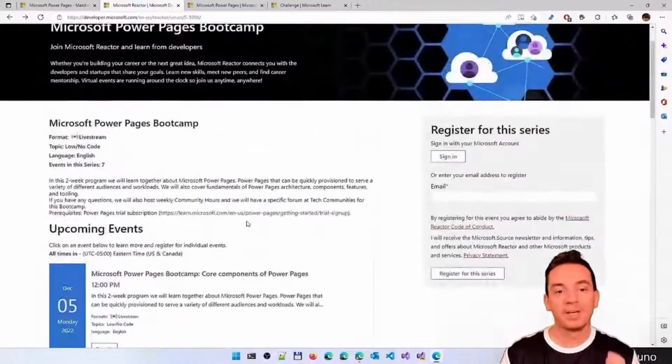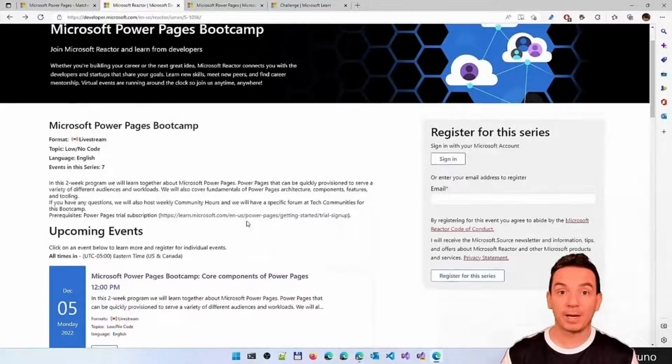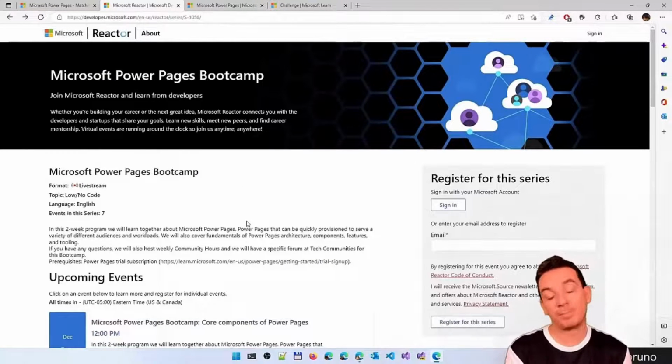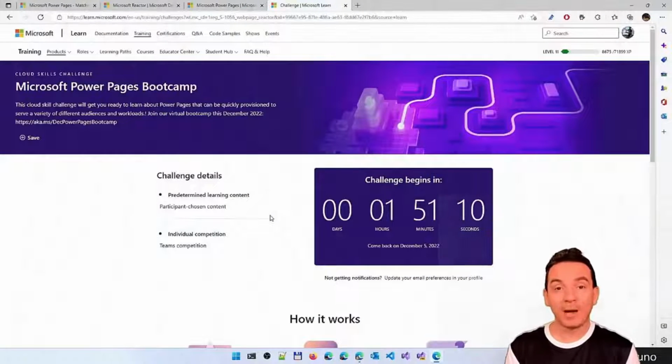So please join here. And if you want to start, I am going to share during the sessions how you can even get a free trial, how you can even create a free demo environment so you can use and learn with Power Pages. And we are also going to have a cloud skill challenge.